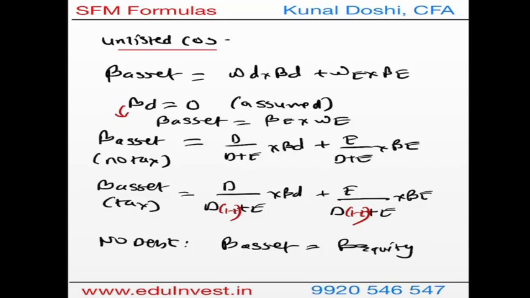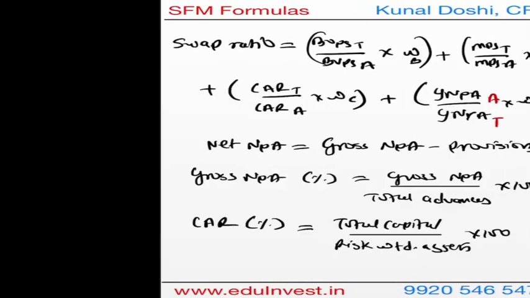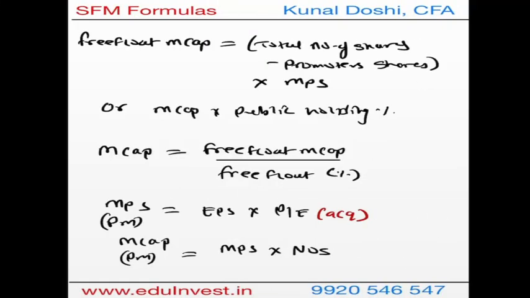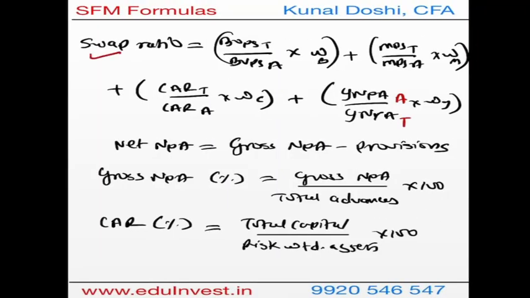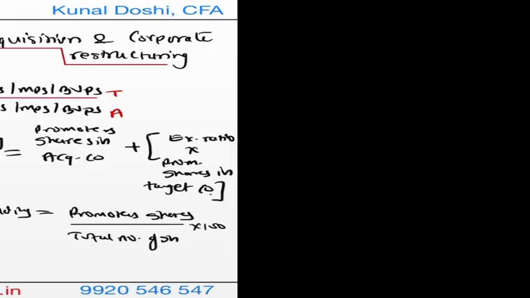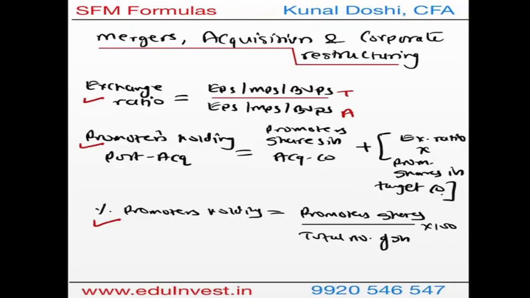So these are the formulas with respect to mergers and acquisition. We've done the exchange ratio, promoters holding in percentage, free float market cap, MPS and market cap post merger, swap ratio where we have the gross NPA percentage and capital adequacy ratio. And then for unlisted company you have beta of asset based on tax and without tax information and without debt information. So this is the entire formula for mergers and acquisition and corporate restructuring.